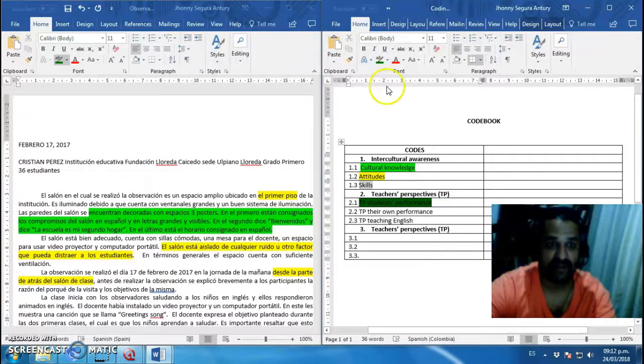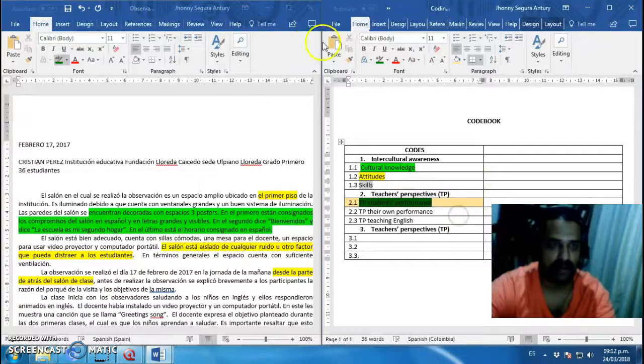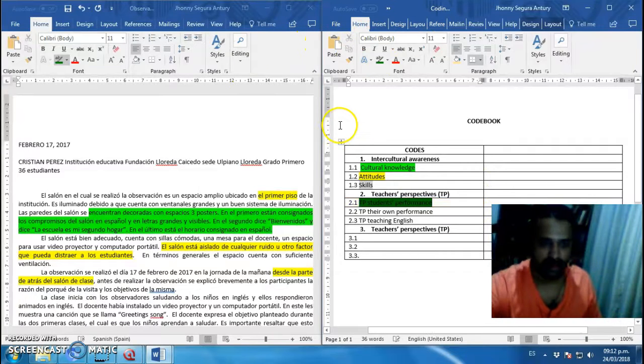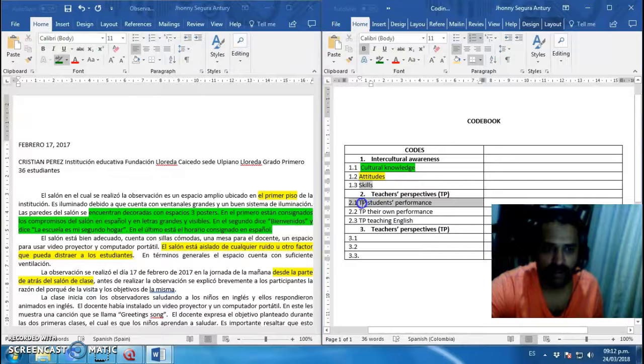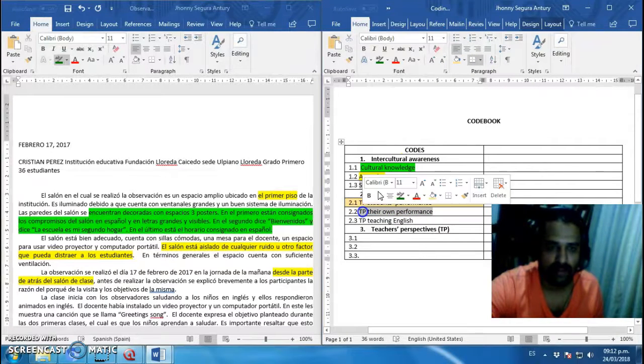Colors, okay, well, you can choose a different color. This one is kind of strong, I'm sorry. So this is up to you, the way you want to do it, but it's the same logic as Atlas T. These are the colors that you're using. So you know that at the end, you just gotta go and organize information based on these colors. So that's up to you.